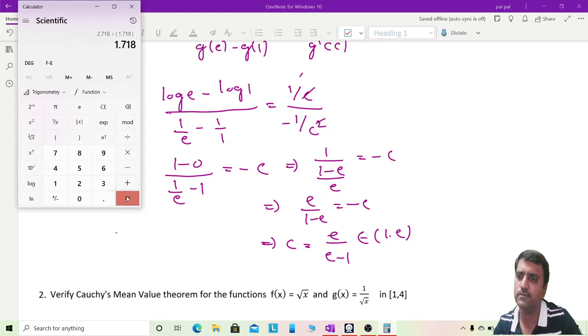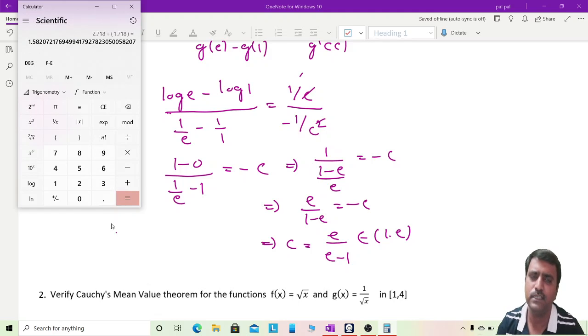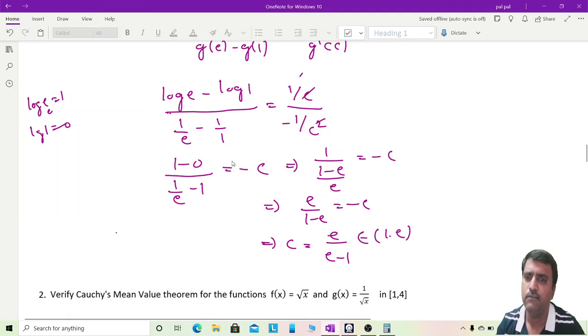So this is equal to around 1.58 something. So that is the value between 1 and e, that is between 1 and 2.7. Like that we can verify the values. It is enough for you to know that this is the value that belongs to 1 to e.